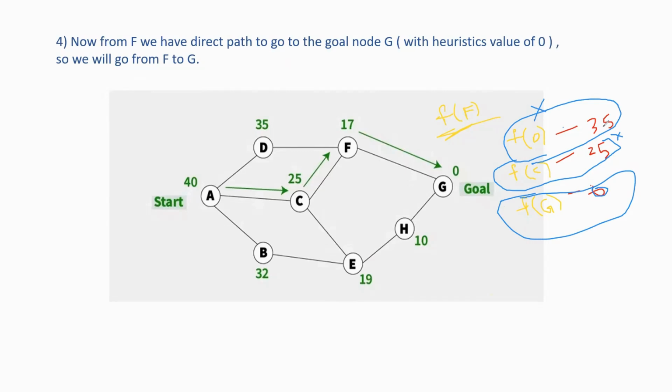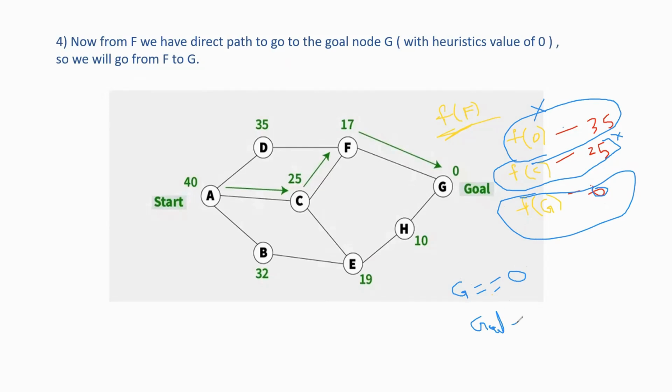It has a mean value when compared to 35, and it is our final goal state, right? So here we want to reach the G when G equal to zero. G equal to our goal, so G equal to zero.